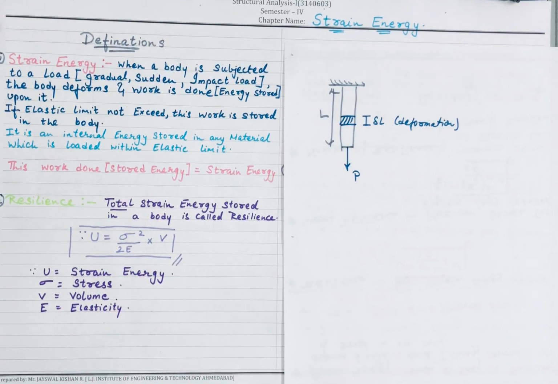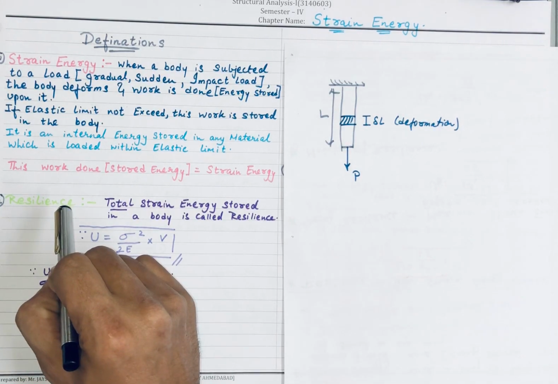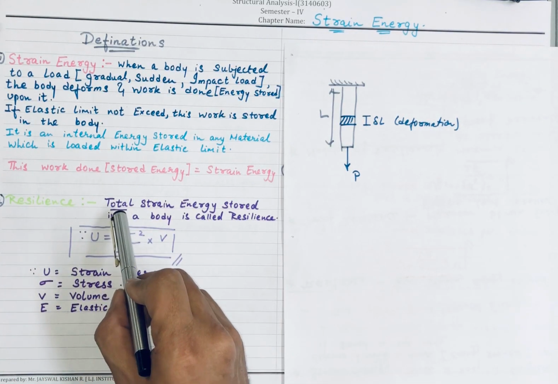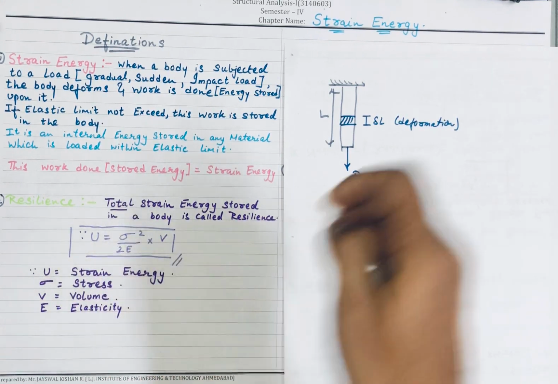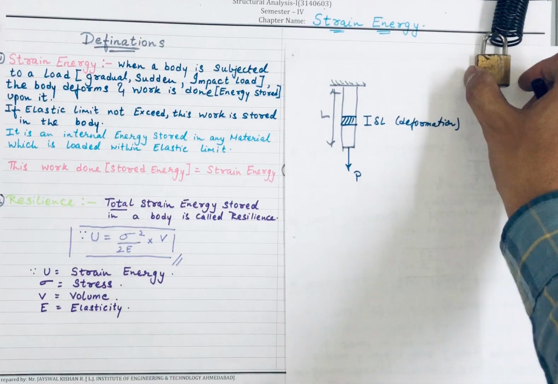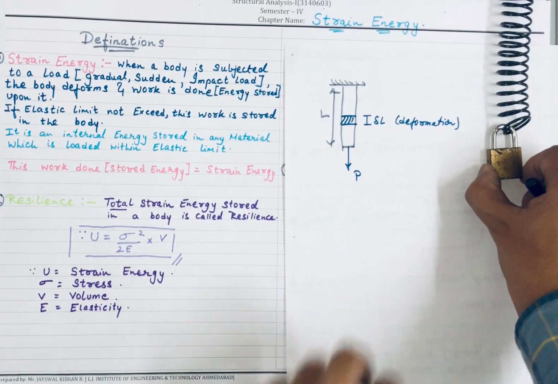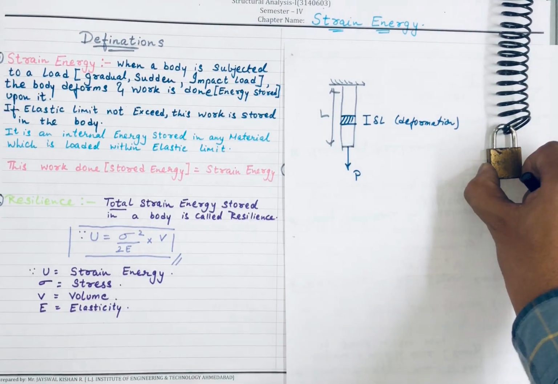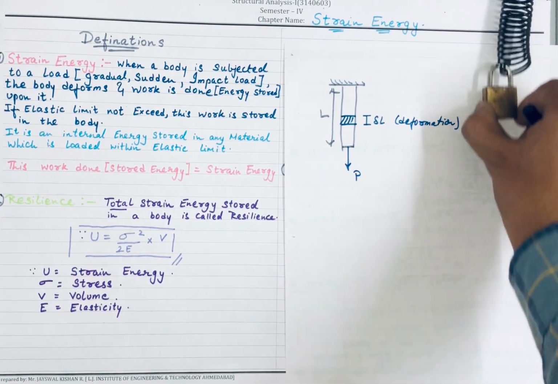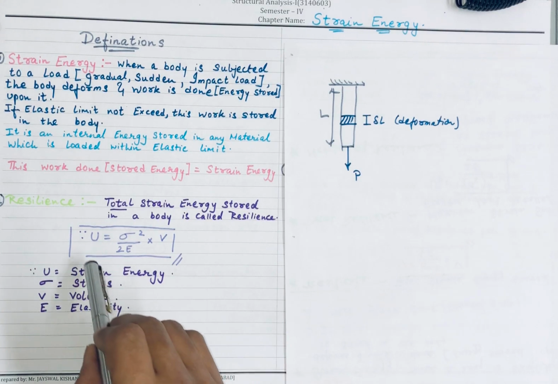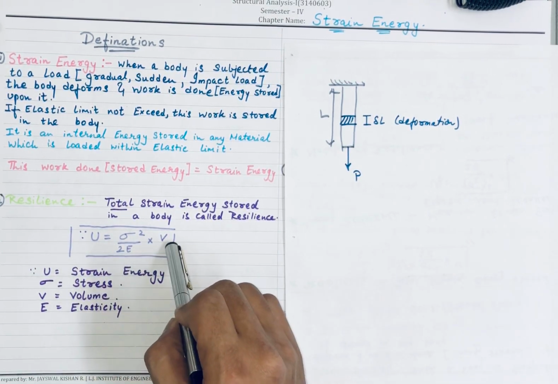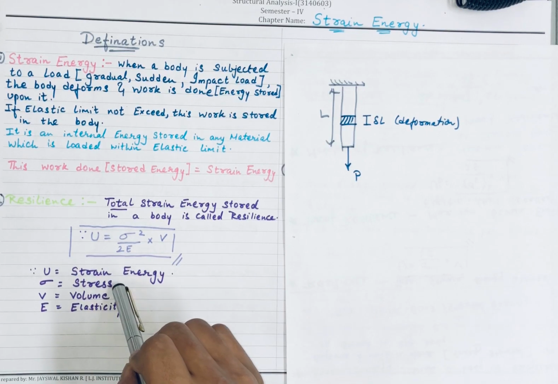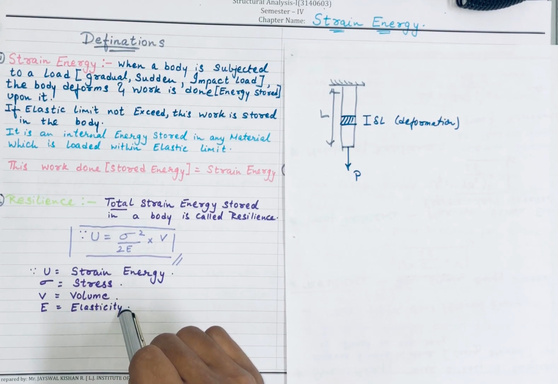Now let's understand definition number 2, which is known as resilience. What is resilience? Resilience is the total strain energy stored in the body. Mark the word total. If a load W is applied, the amount of strain energy stored in this particular material is known as my resilience. It is denoted by U. U, the strain energy, equals sigma square by twice E multiplied by V, in which sigma is stress, E is the modulus of elasticity of that material, and V is volume.